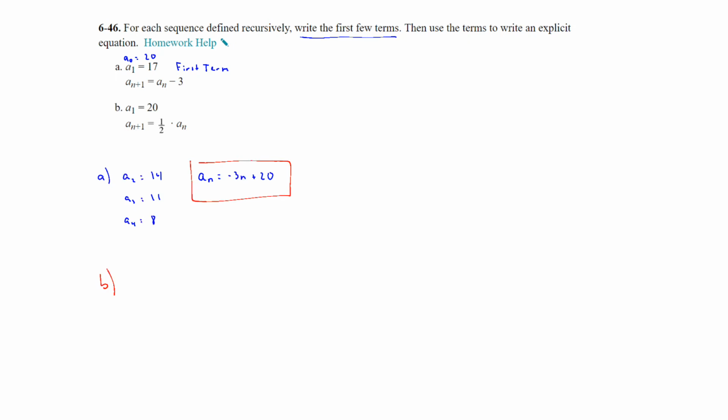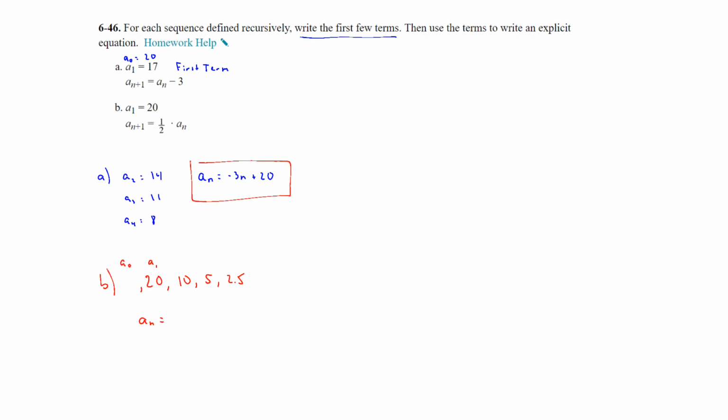For b, we have a sub 1 is 20, and then to get the next term, you're going to take half of that. So if 20 is the first term, if you take half of that, that's 10. Half of 10 is 5. Half of 5 is 2.5. So to write the equation, this one is a geometric sequence because you're multiplying. So a sub n is equal to your initial, which once again, even though this is the first term, you want term 0.